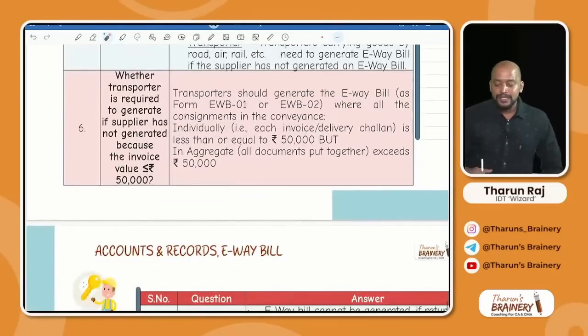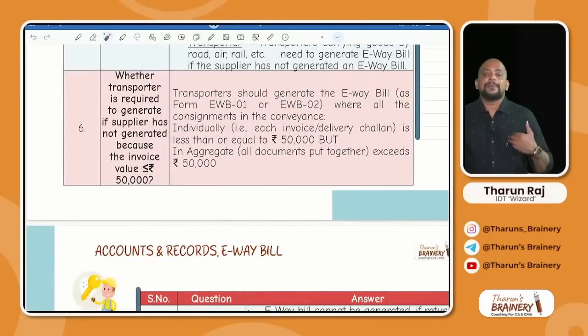Then, suppose the value of goods does not exceed 50,000, the supplier will not generate the e-way bill. Like me, there are 10 suppliers transporting goods in your lorry. You are the lorry transporter. In your one lorry, 10 different suppliers are transporting, each value less than 50,000, but the cumulative value will be more than 50,000. Then in that case, whether e-way bill will be applicable? Now the lorry transporter, for each and every consignment, needs to generate an e-way bill. Why will the supplier not generate? Because the value does not exceed 50,000. So the transporter will generate for each and every consignment. Consolidating all these consignments, they will generate a consolidated e-way bill also.